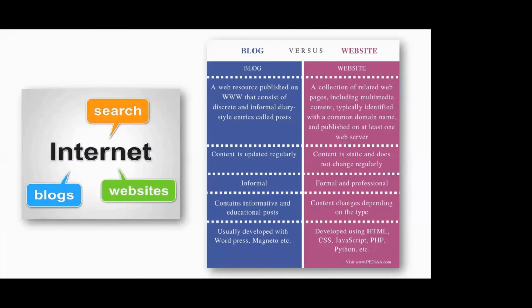As soon as we tell about website creation, actually we have two types of websites. That depends upon whom you're addressing. If you're going to do a simple interaction kind of thing, you call it a blog. You have something called a blog and you have something called a website. A blog is a dynamic one, something like your diary. You write every day in your diary, right? Some people have diary writing habits. So every day we will be writing something in our diary. That's something kind of a blog.